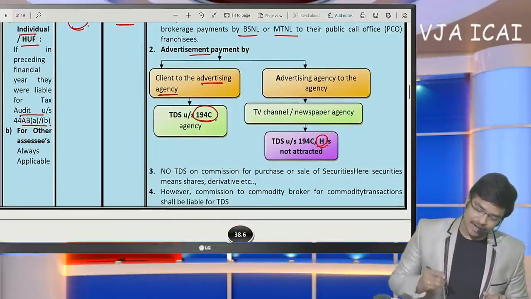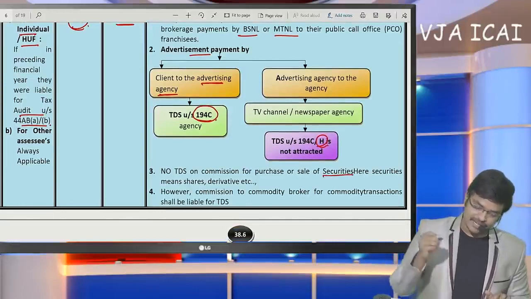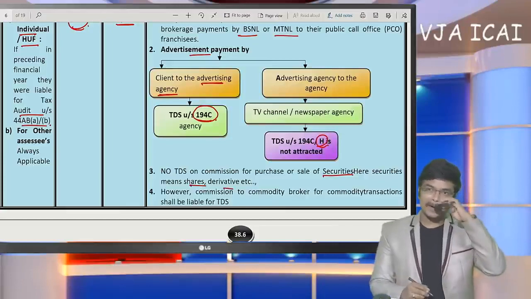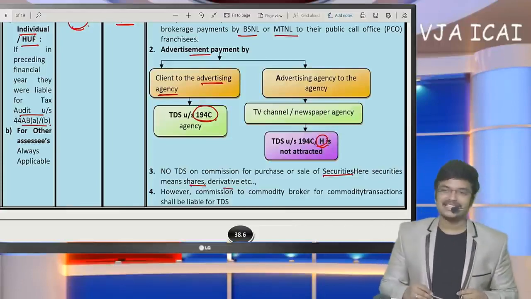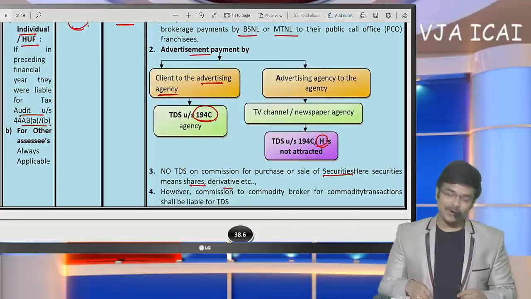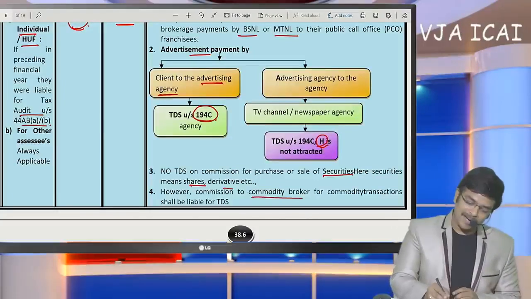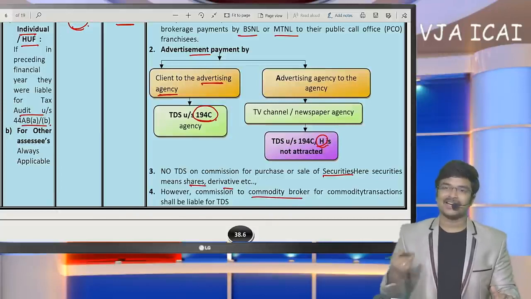Okay. Next, purchase of securities through stockbrokers: shares, derivatives, like this. If we are going to purchase and sell securities, in such case on stockbroker commission we need not deduct TDS. But commodity broker is different. On certain commodity,